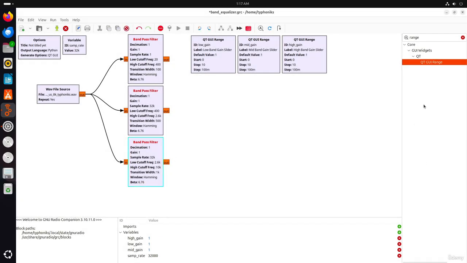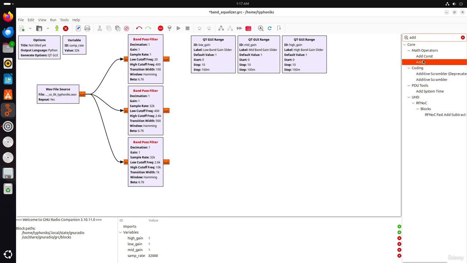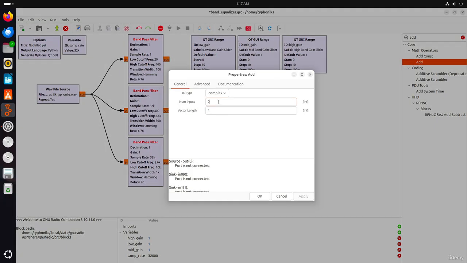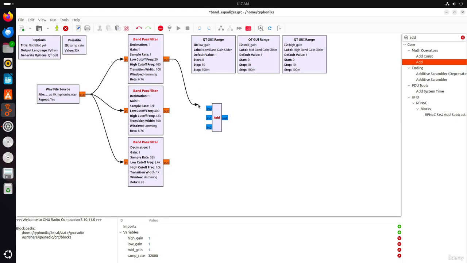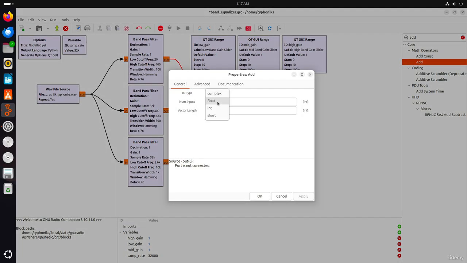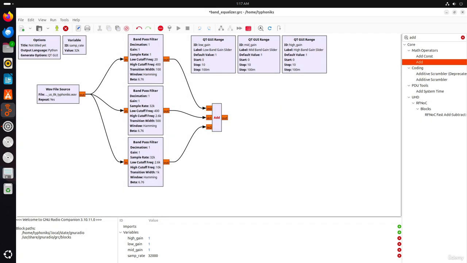And now we will add an add block. We'll drag and drop the add block to our workflow. This block sums the filtered signals from the 3 band pass filters, and we will change its number of inputs to 3, and we will connect these band filters to it. Change this to float, click apply, and click OK.